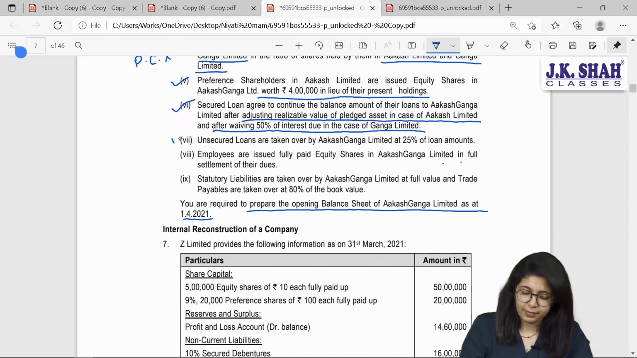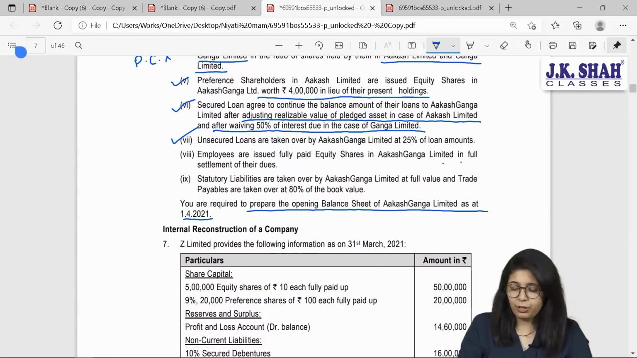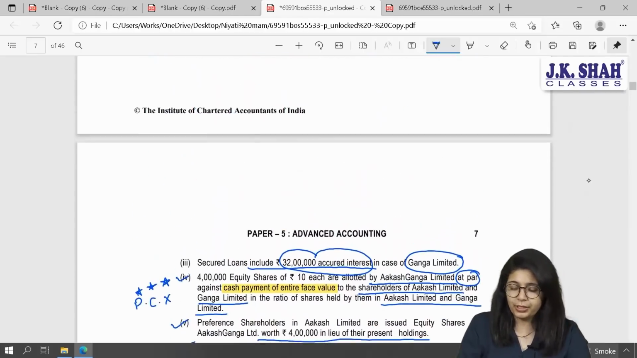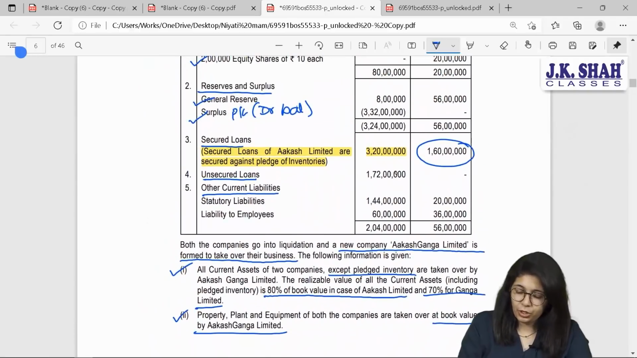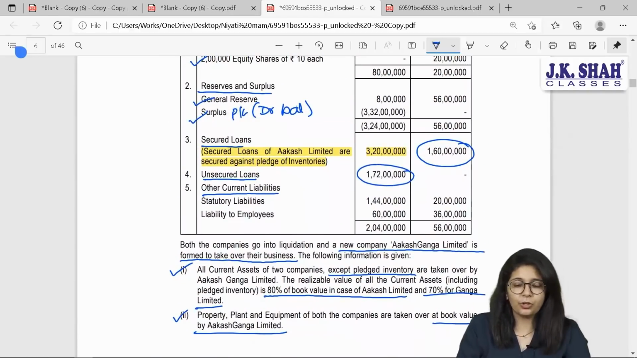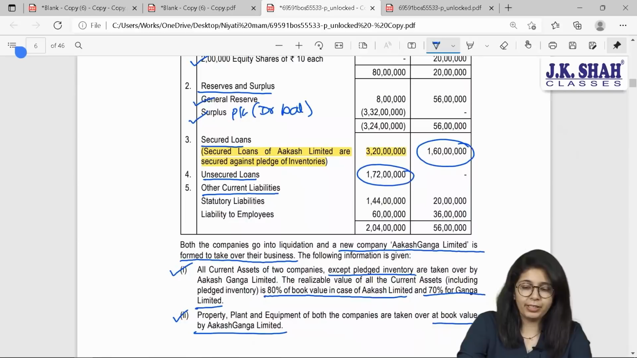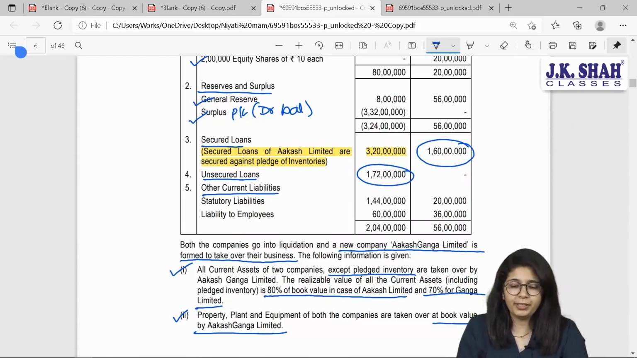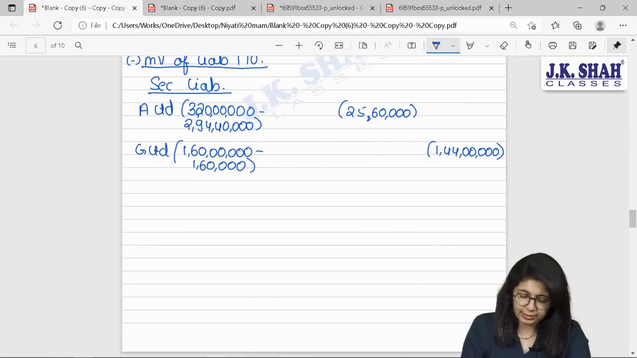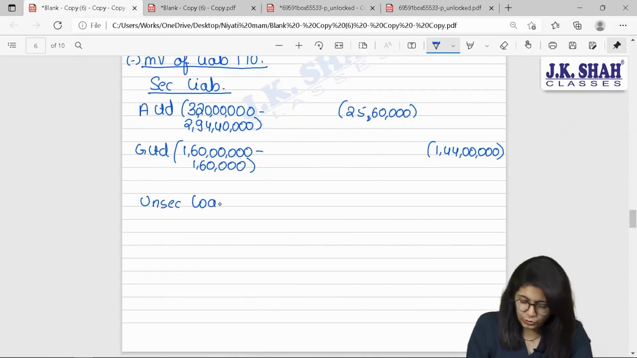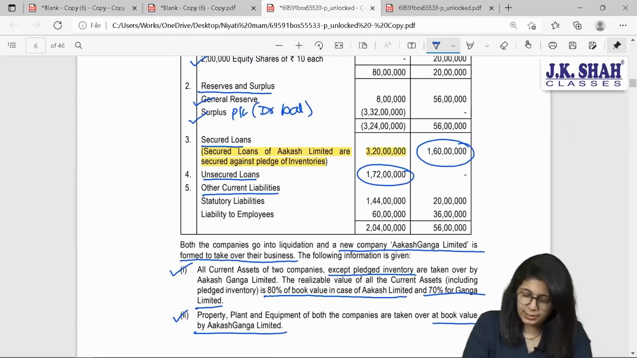Next. Unsecured loans taken over by Akash Ganga are at 75% of loan amounts, okay. Let us see unsecured loans. Only Akash had unsecured loans. 1 crore 72 lakhs into 25%. This is the only value which you will be taking over, which comes to 43 lakhs. Here, unsecured loans, 43 lakhs. Next.